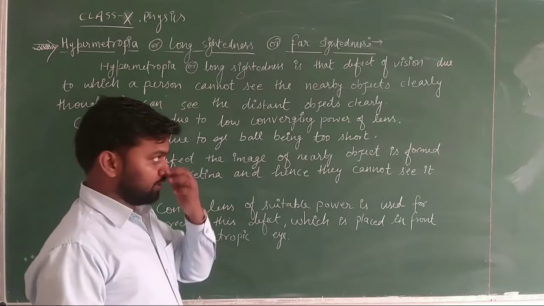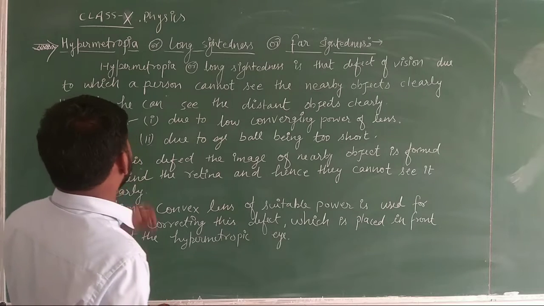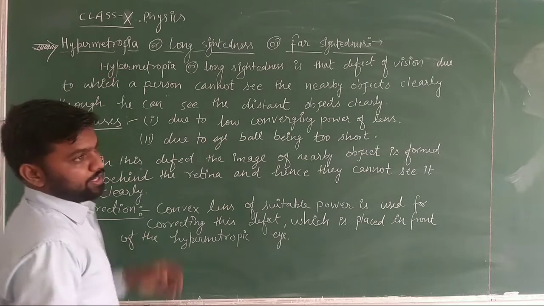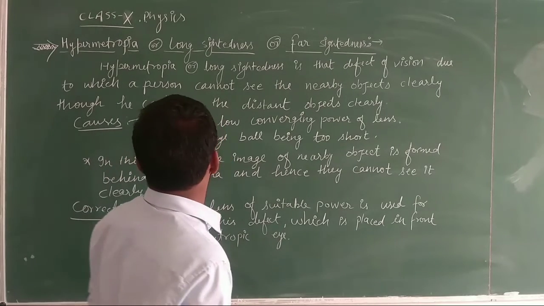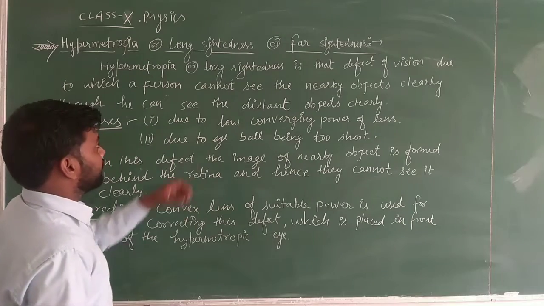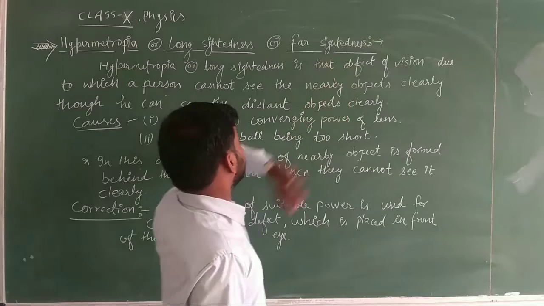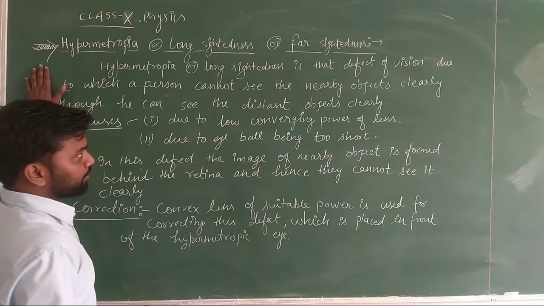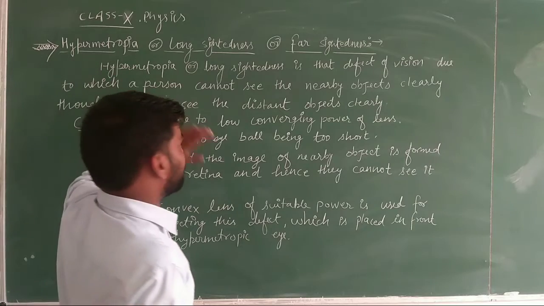Hello students, today we will learn about the next defect of the human eye, that is hypermetropia. It is a topic of class 10, Human Eye and the Colourful World. So what are the different names of hypermetropia? That is long-sightedness and far-sightedness. These are the two other names of hypermetropia. Here we will know what hypermetropia is.